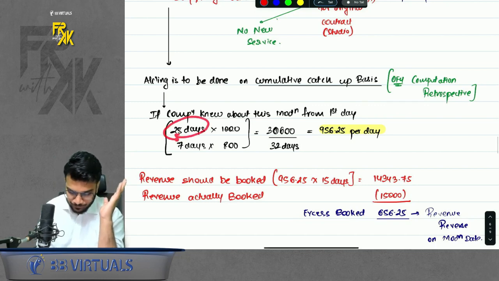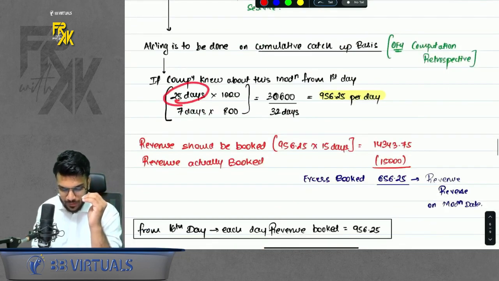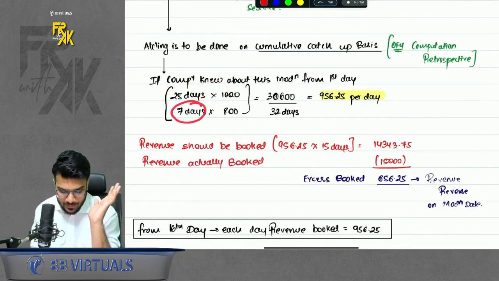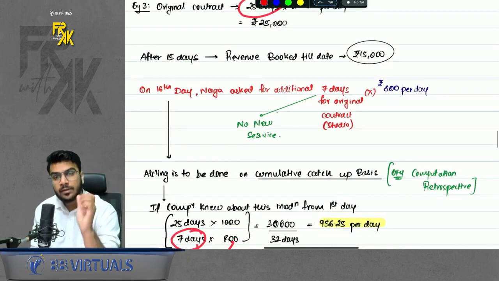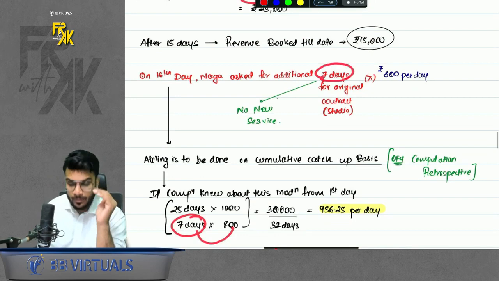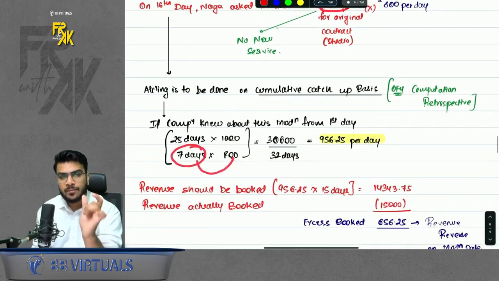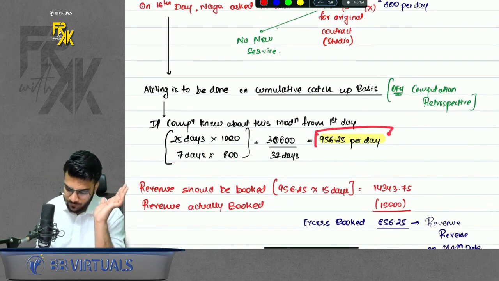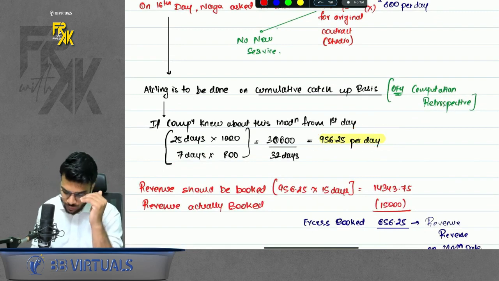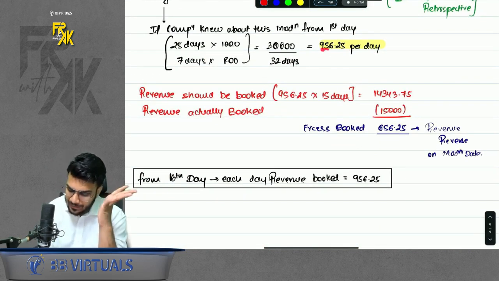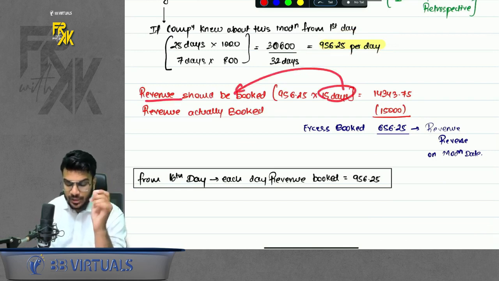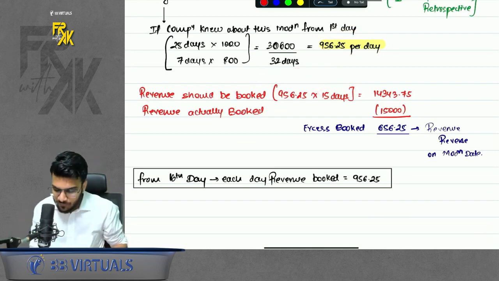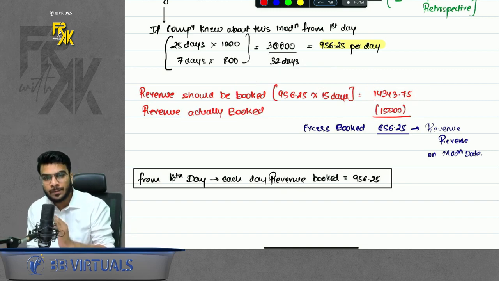It was simple. We will take 25 days into 1000 and 7 days into 800. Basically, compute the average rate per day, assuming that we had this information from the first day. So what would have been the per day revenue? It would be 956.25. Now you will see, if I had this information from the first day, in the initial 15 days, how much revenue should I have booked? I should have booked this much, 14,343.75.